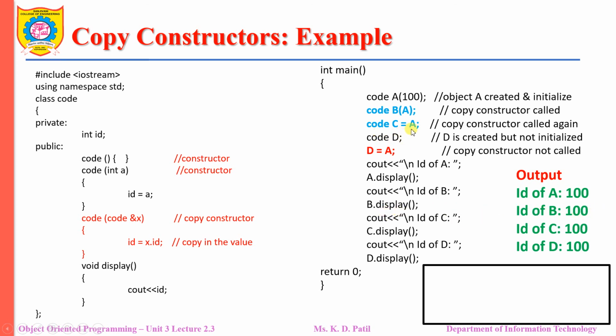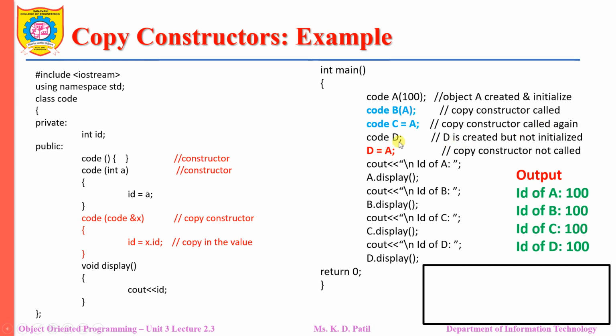In the same case with C also, a new object is created named C, and here the value of ID of object A is copied to the data member of object C. So the ID is 100 for object C. Here the object D is created, but the copy constructor has not been invoked because the syntax is different.